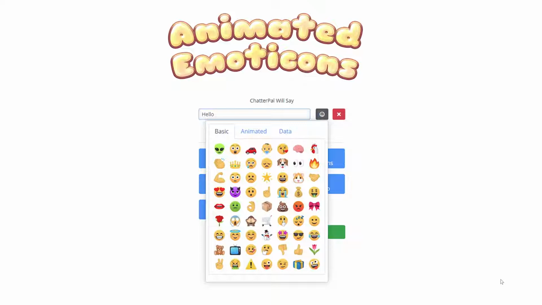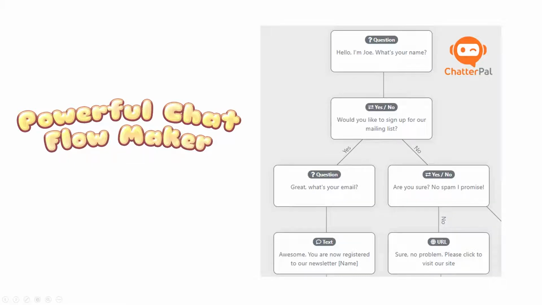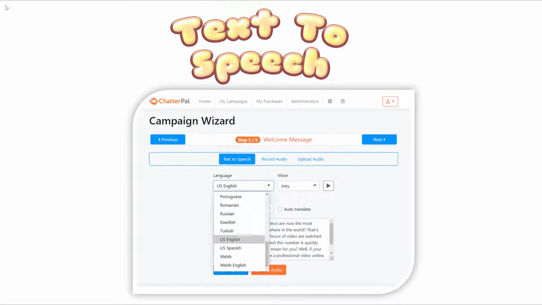Talking about possibilities, we have to also talk about the great flexibility that is also part of ChatterPal, and that is powerful chat flows that you can build with the app. And the beauty is we pre-integrated existing chat flow templates, but also you have the flexibility to create any type of chat flow that you want, which can be intelligent. It can actually get people to do appointment booking or lead generation, generate more sales, give away discount coupons, and a whole lot more. This is just the start.